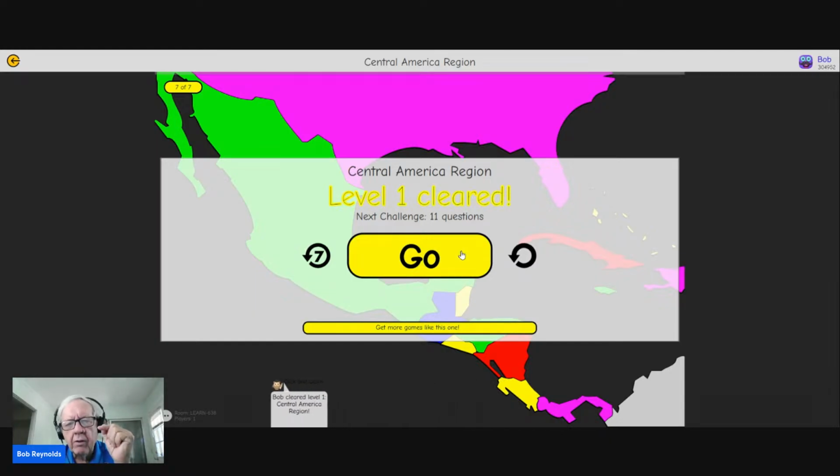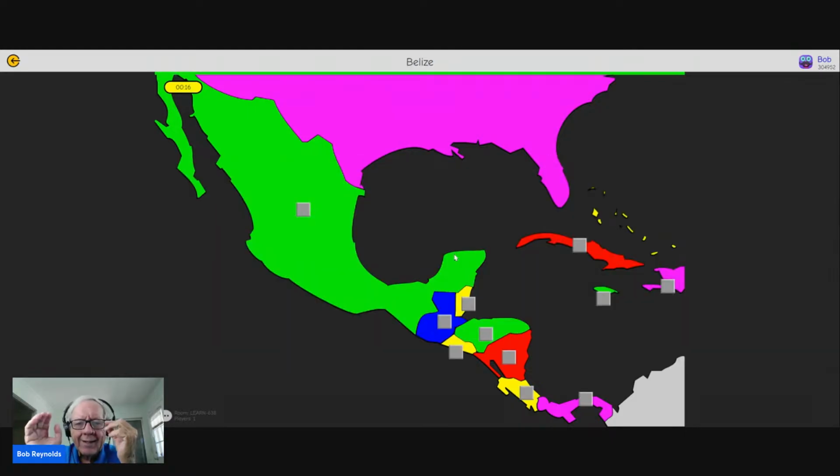Now, first of all, what we just did were the 7 countries of Central America. But we add Cuba, Haiti, Jamaica, and Mexico just for reference. The first 7 are in alphabetical order for Central America, and then the other ones we add on at the end. So we go through Belize, Costa Rica, El Salvador, Guatemala, Honduras, GH, Nicaragua, Panama, and now we add 4 more.